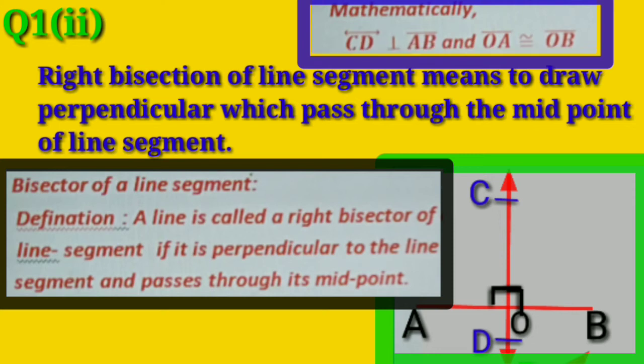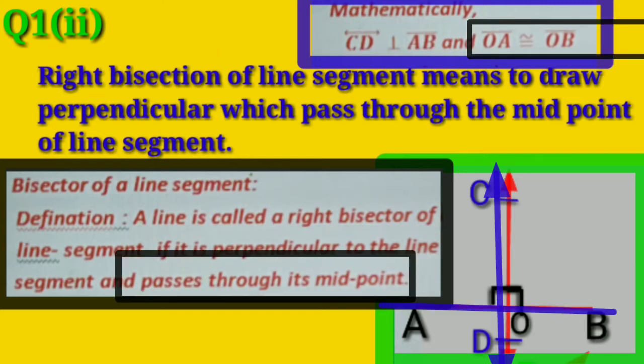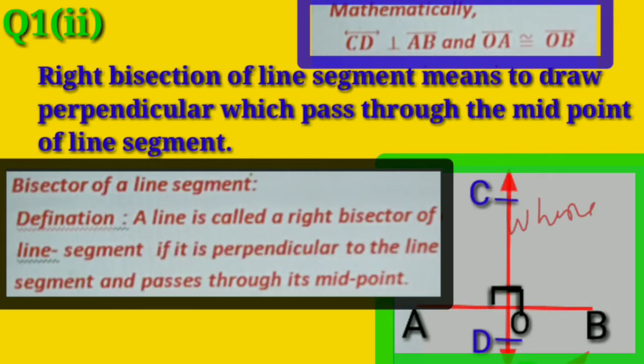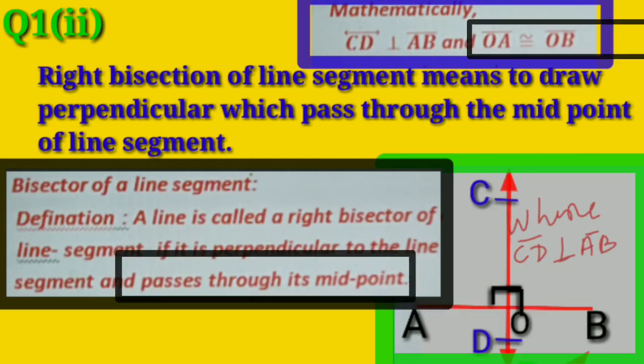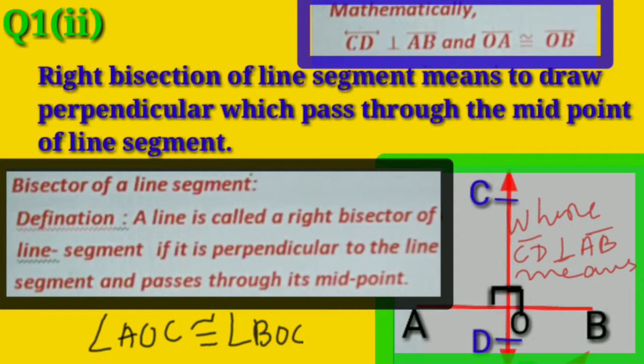Mathematically, line CD is perpendicular to the line segment AB and OA is congruent to OB, where CD perpendicular AB means angle AOC is congruent to angle BOC.